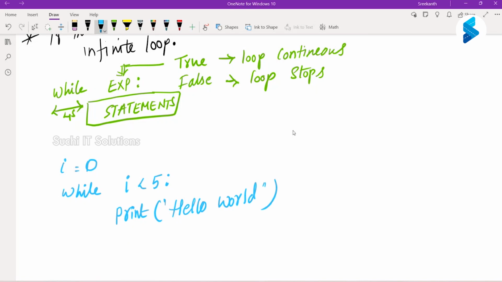So this will tell me what happens now. First time, let me just write the output here. First, what is my i value? 0. Is 0 less than 5? Yeah, true. Hello world. It prints. Okay, this is the first iteration done. Now the second iteration it goes. It again checks, is i less than 5? i is still 0, right?